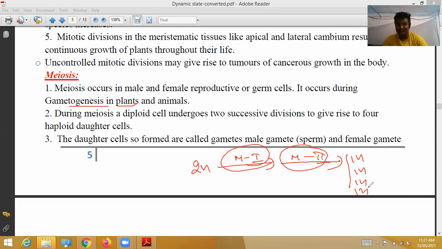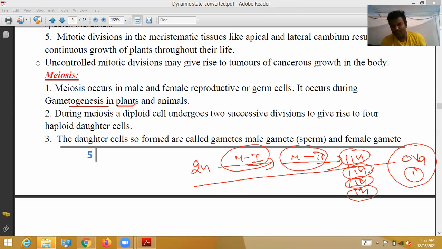In males, one time, if meiosis division is finished, four sperms are formed. These 4 sperms are matured. In females, the same process takes place, but only one ovum is released.